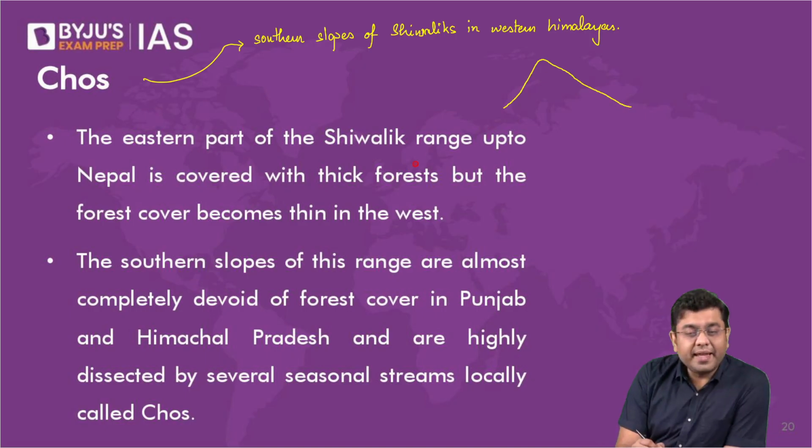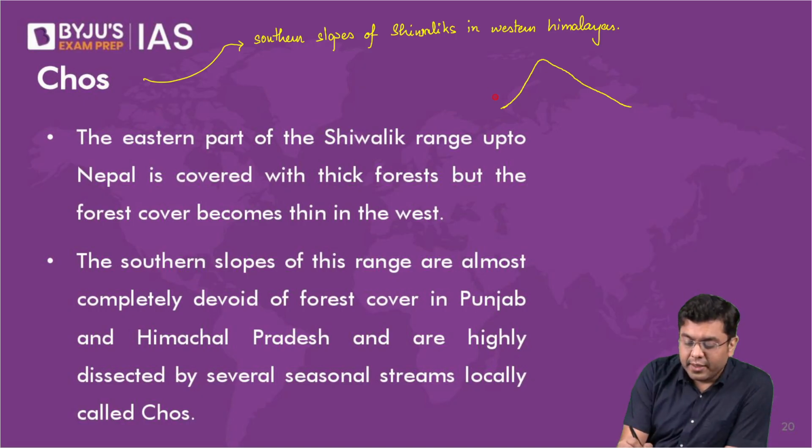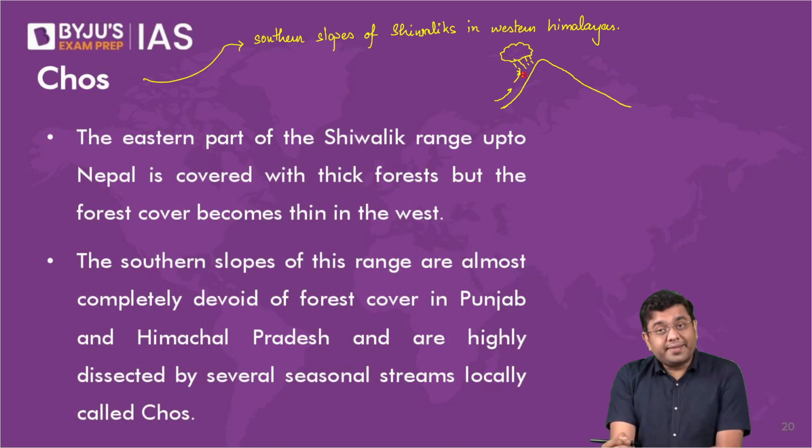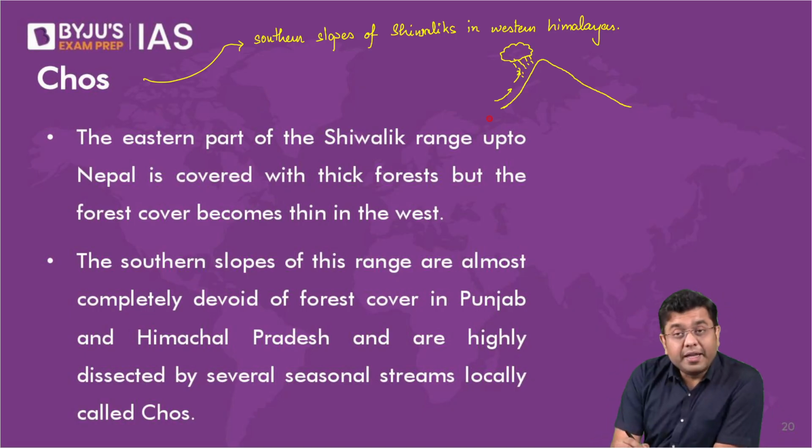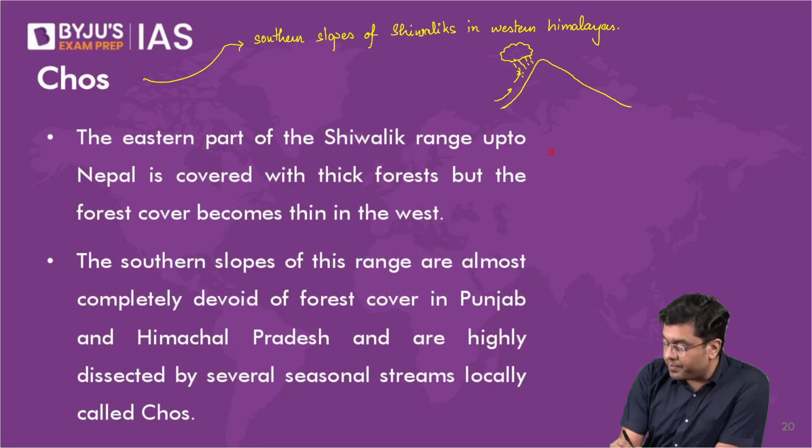Now, in this area of a steep southern slope, during the monsoon and the rainy season, we receive incessant and significant rainfall, which causes a lot of cloud formation. Now, this significant rainfall gives rise to seasonal streams.